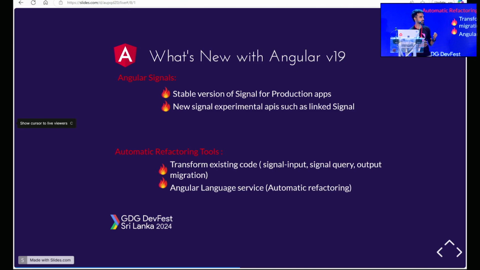Earlier they announced computed signals, which make sure that whenever you make changes, they get reflected. Now you can make changes to a variable with the linked signal and that gets applied. So these are the features added to Angular signals.